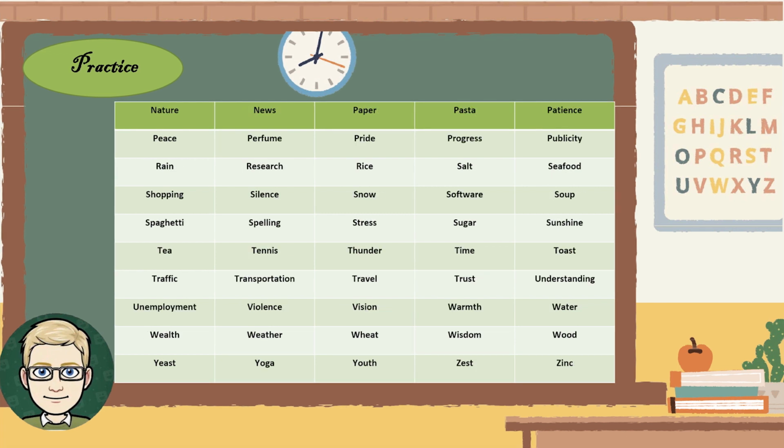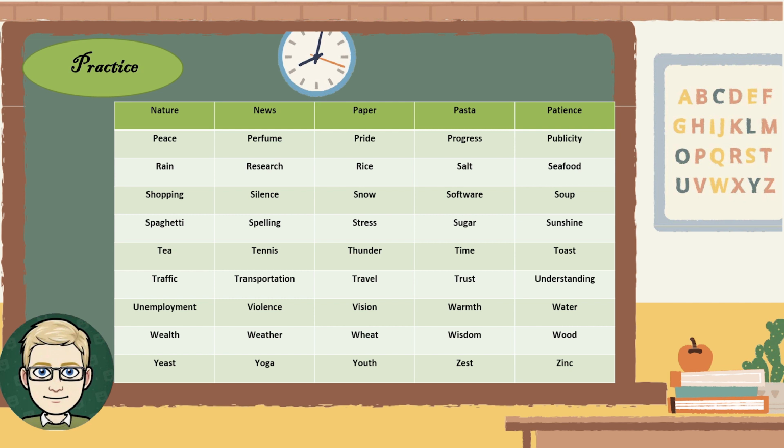Nature. News. Paper. Pasta. Patience. Peace. Perfume. Pride. Progress. Publicity. Rain. Research. Rice. Salt.